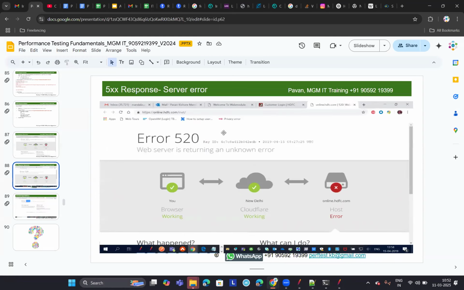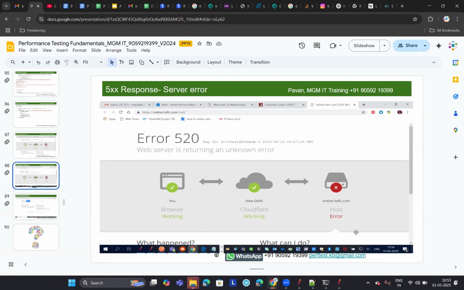Okay, and then there is one more screenshot that I captured related to one of the HDFC bank websites. We got a 520 error, right? That is one more response code. You see what reason it is showing? There is some issue on the host. Your browser is working fine, that is why it is shown in green. Cloudflare is working fine. What is that Cloudflare?